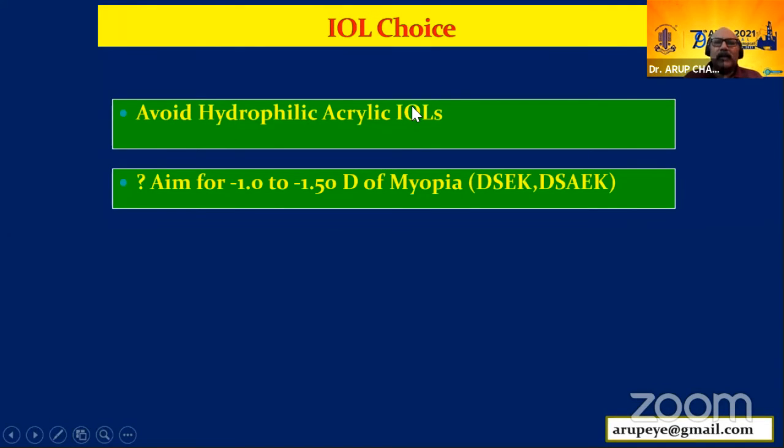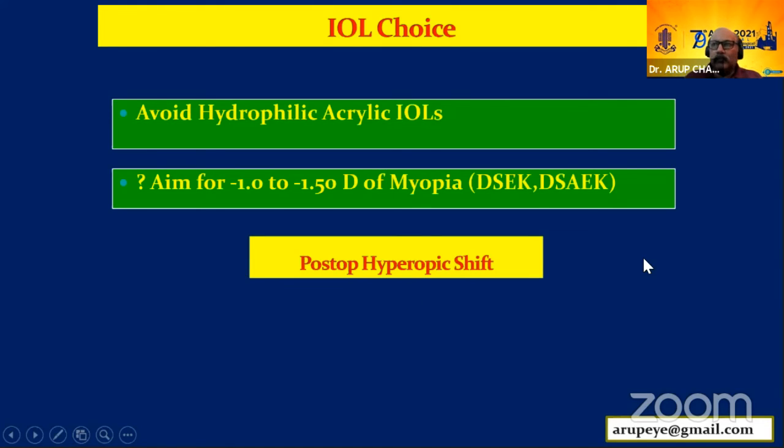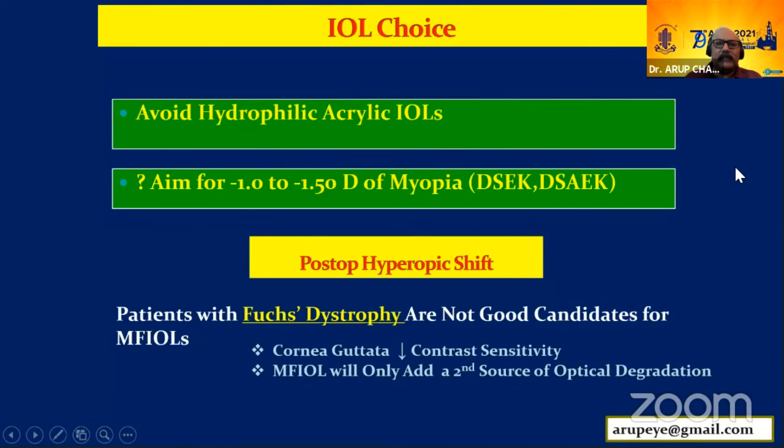Avoid a hydrophilic acrylic lens, because post-operatively, if these patients go for DSEK or DMEK, when you inject air, these lenses may have opacification. So the hydrophobic acrylic lens is the lens of choice. Always aim for -1 to -1.5 diopter myopia, because a hyperopic refraction is seen in DSEK as well as DMEK. Initially people thought DMEK would be neutral as far as refraction is concerned, but a postoperative hyperopic shift is seen.